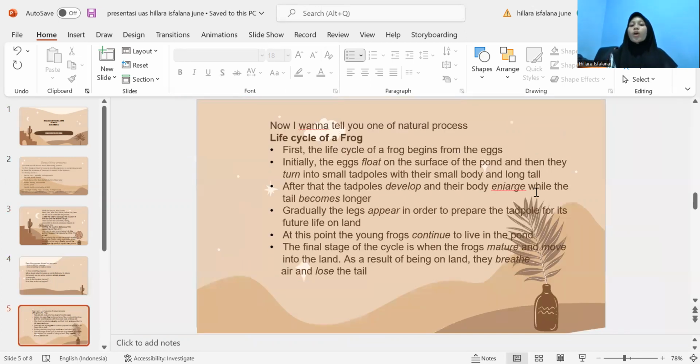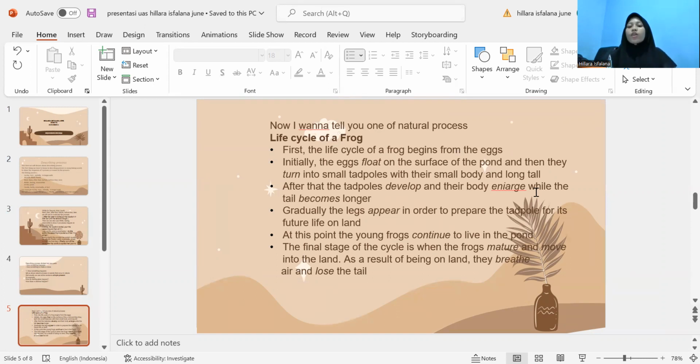Now I want to tell you one of the natural processes, the life cycle of a frog. First, the life cycle of a frog begins from the egg. Initially, the eggs float on the surface of the pond and then they turn into small tadpoles with their small body and long tail. After that, the tadpoles develop and their bodies grow while the tail becomes longer. Gradually, the legs appear in order to prepare the tadpoles for their future life on land.